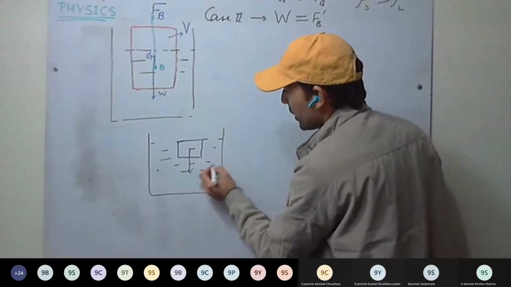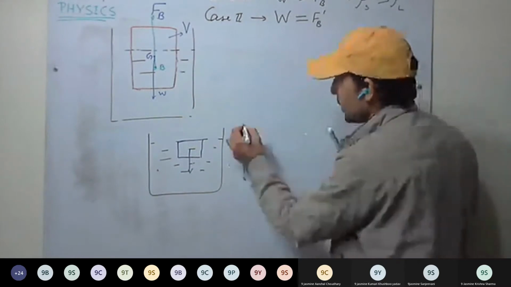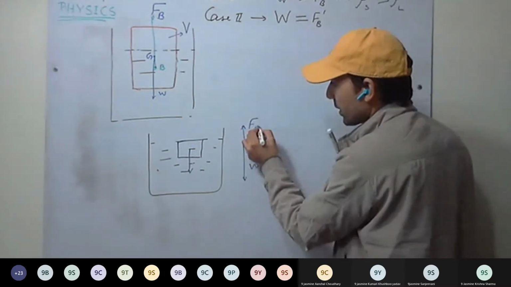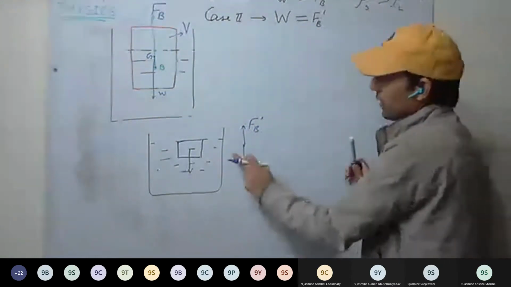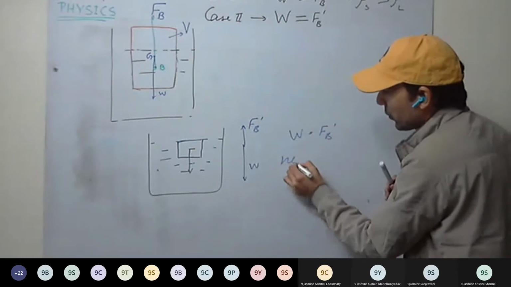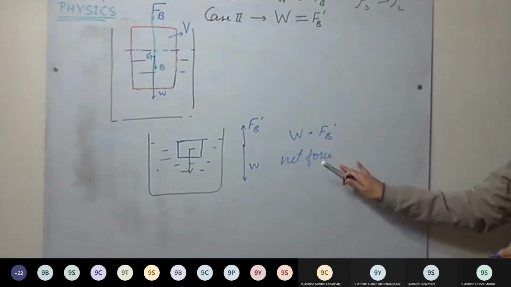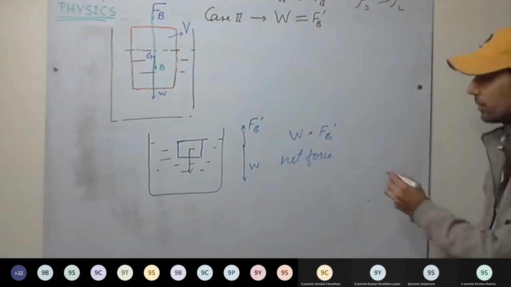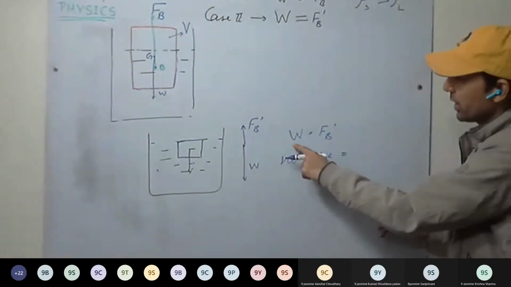So weight is in downward direction, buoyant force in upward direction. Here as well it will be maximum buoyant force when they are equal. W equal to FB dash. So net force will be how much? FB dash in upward direction, weight in downward direction, and they are equal.